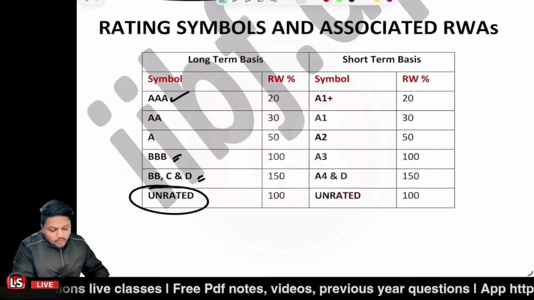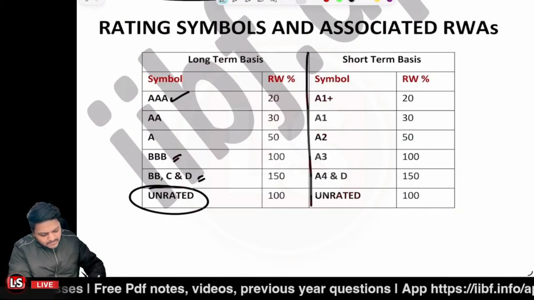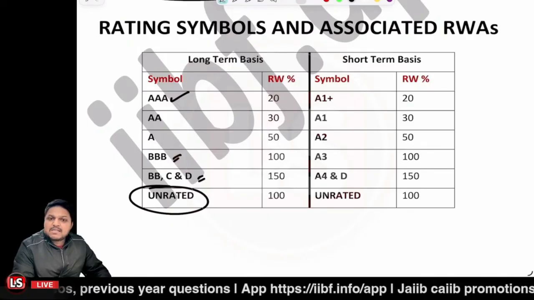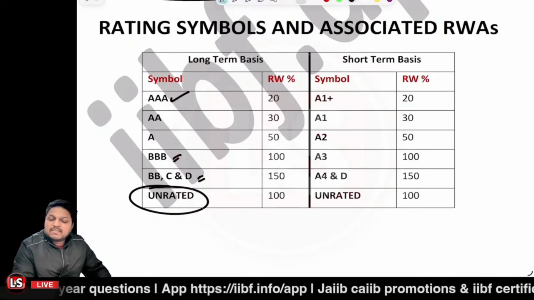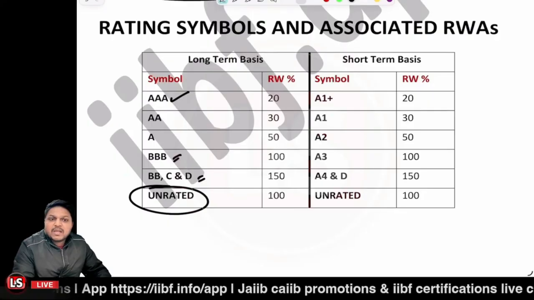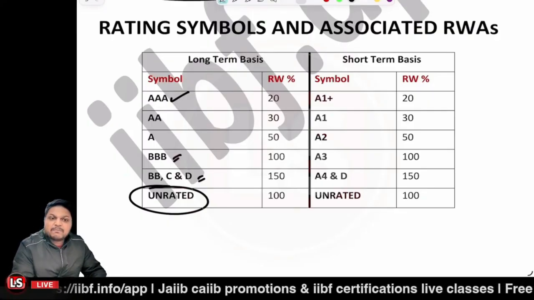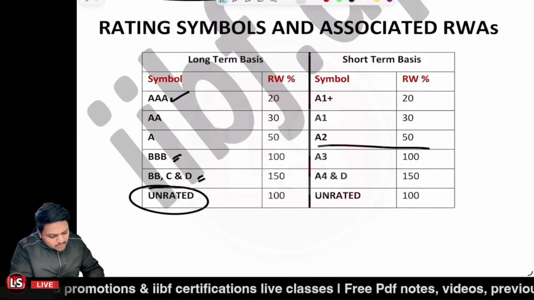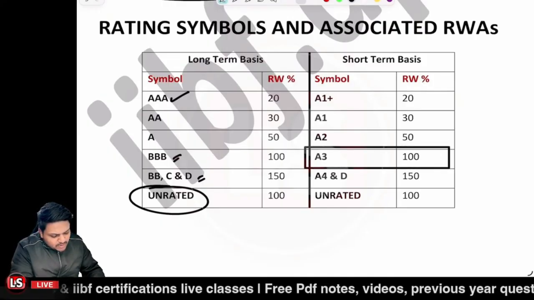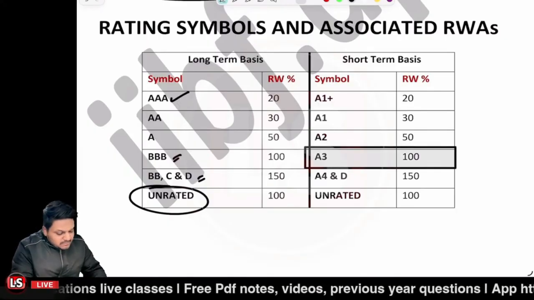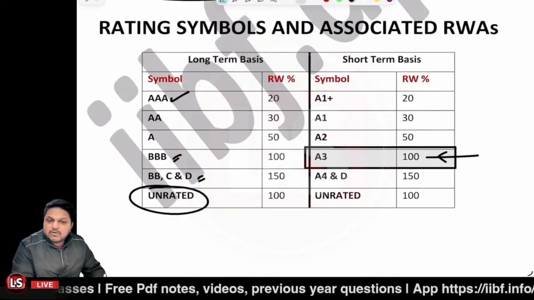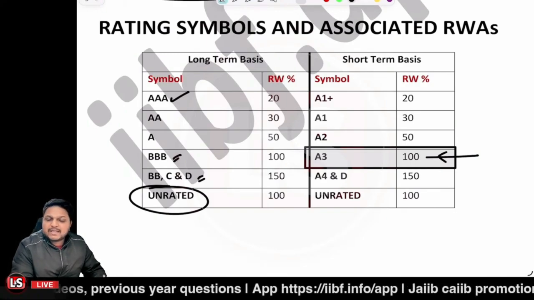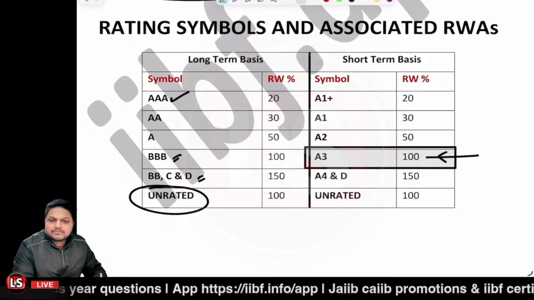And credit rating is divided into two parts. It may be for long-term purposes or for short-term purposes. For long-term purposes, the symbols are AAA, AA, triple B, double B, C, D, and unrated, UR we say it to be. And in case of short-term basis, we have the credit ratings A1 plus, A1, A2, A3, A4. Like in the case of commercial papers, the minimum credit rating which is required is A3. If you are to issue commercial papers now, the minimum credit rating required for a corporate is A3, right? So you should keep such things in your mind so that you can correlate and memorize them. Okay. Is that clear to you?